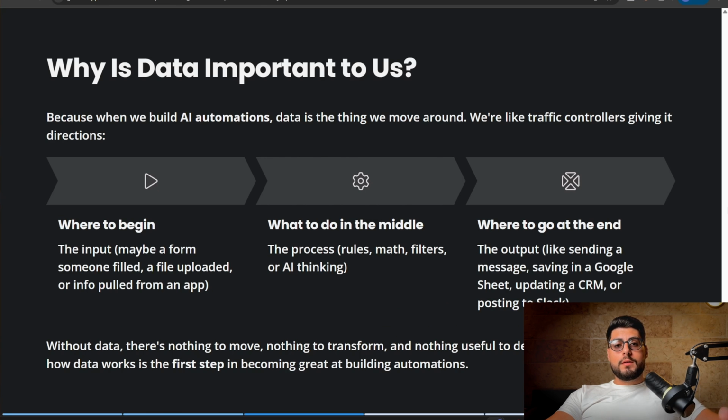Why is data important to us? Because when we build AI automation, data is the thing we move around. We are like traffic controllers giving it directions: where to begin, what to do in the middle, where to go at the end. Where to begin is the input.